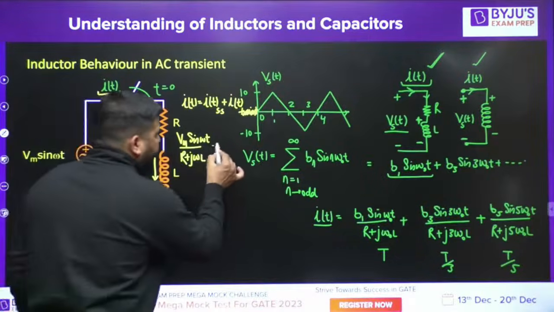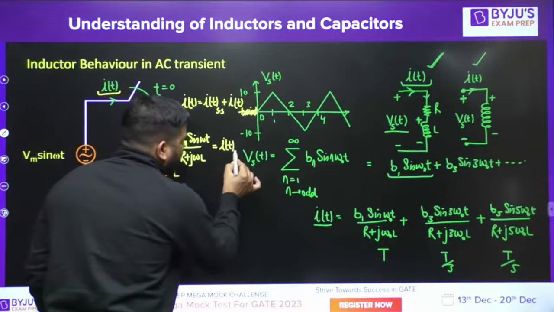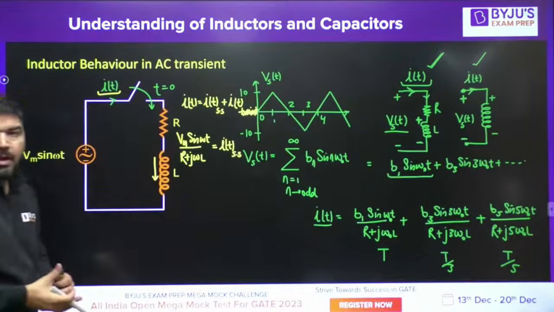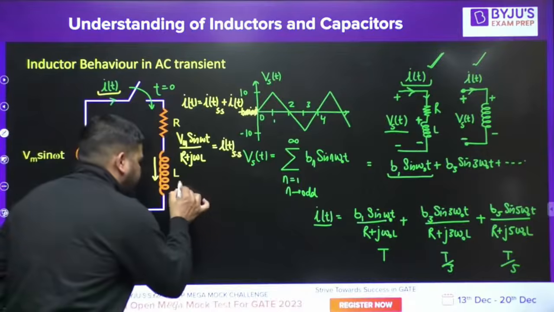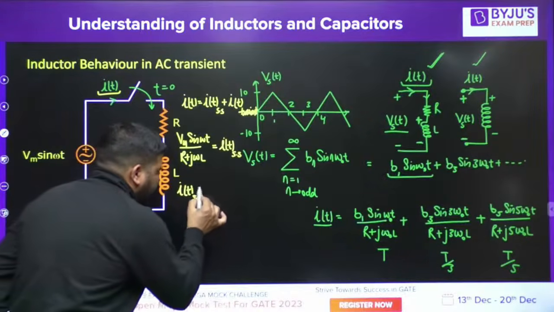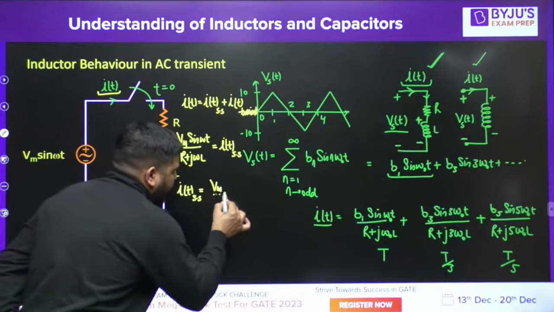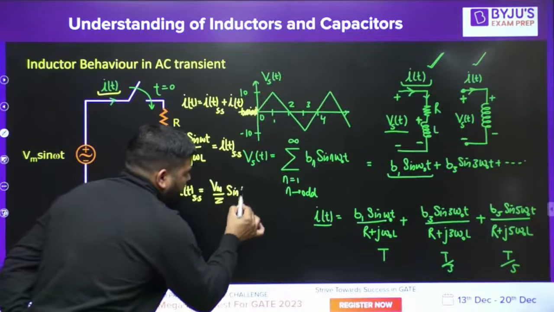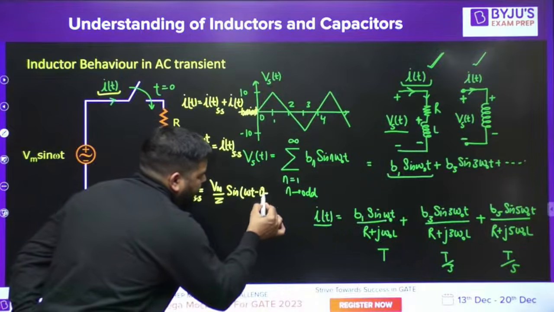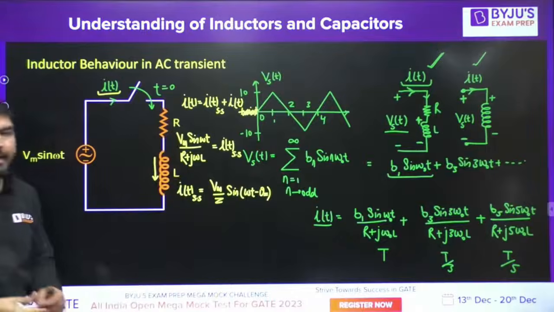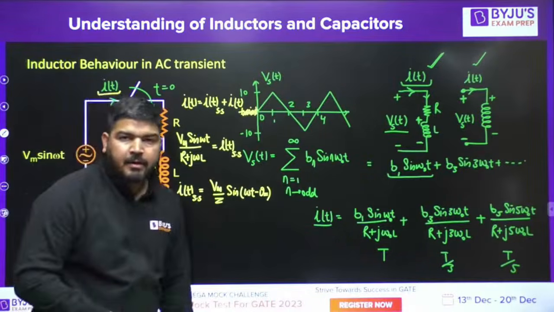This is called IT steady state. You can write IT steady state as Vm by Z sine of omega t minus theta z. This will be my steady state current.